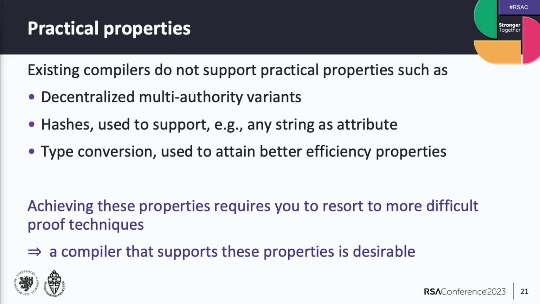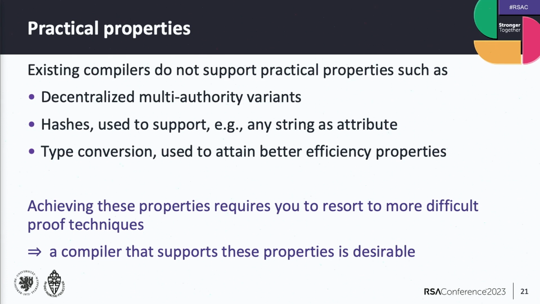But currently, these existing compilers that also use the symbolic property do not support many practical features yet. And some of these are really useful in practice, like decentralized multi-authorities. Like we just said, we might not have one single authority that we trust in these different domains, so we might want to have multiple authorities.